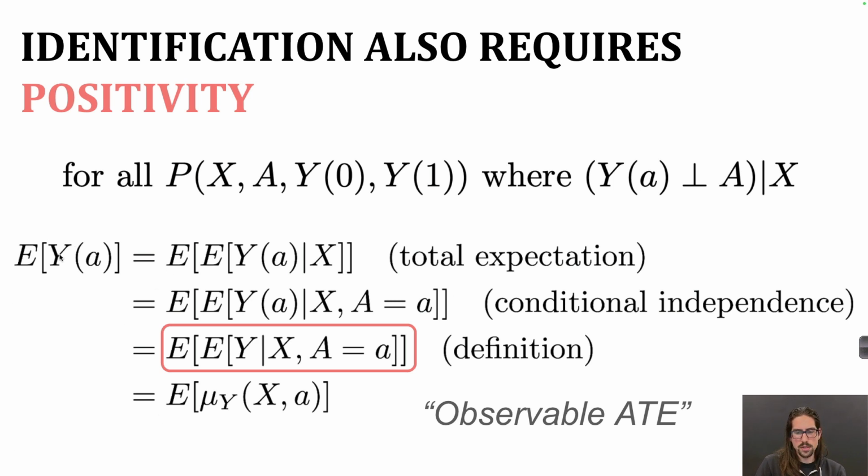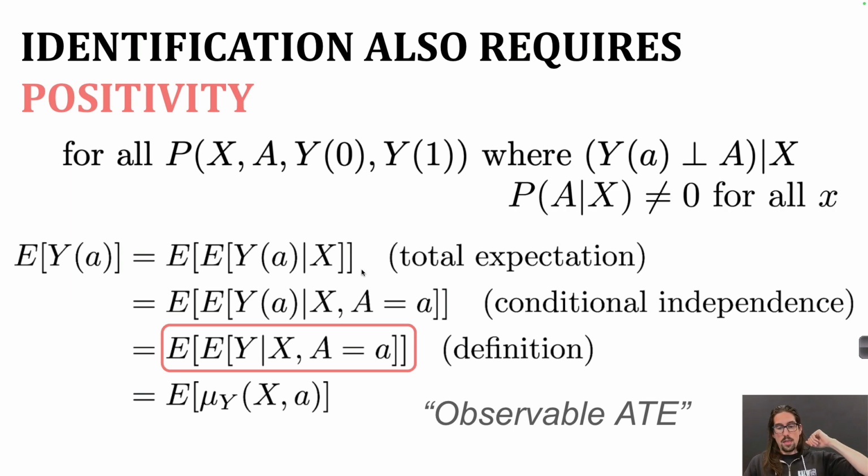you can transform this thing that you care about, which is the average of this potential outcome, to this average of averages in subgroups based on observed data. Cool. And there was this step here where I'm asking about the expected value of this conditional expectation of y given x, a equals a. So again, this is asking about a subpopulation defined in terms of covariates and a certain treatment in that subpopulation.